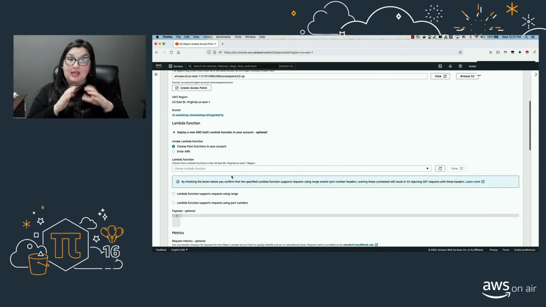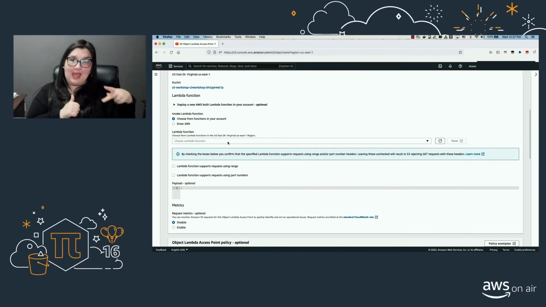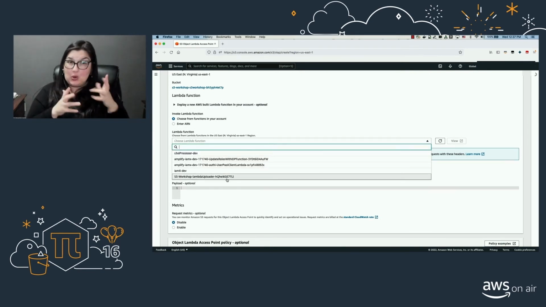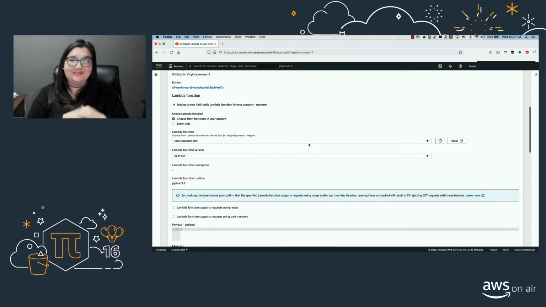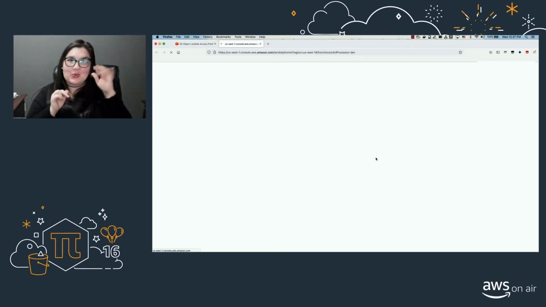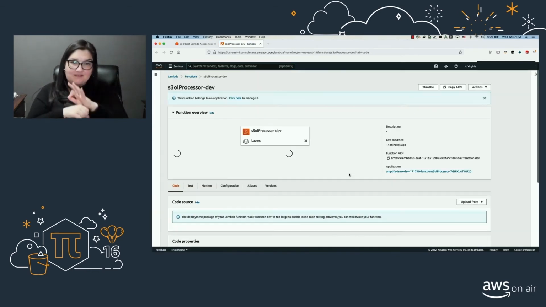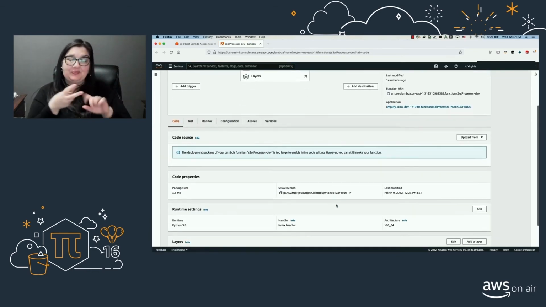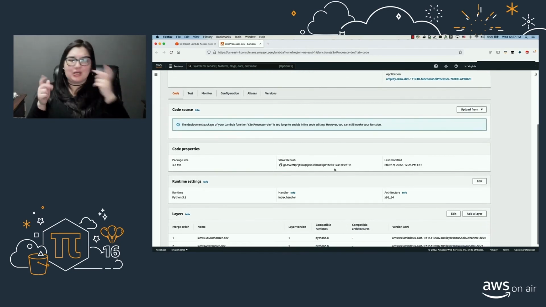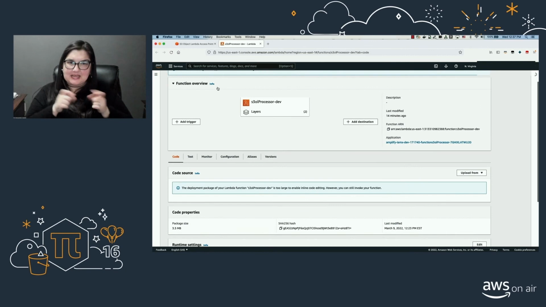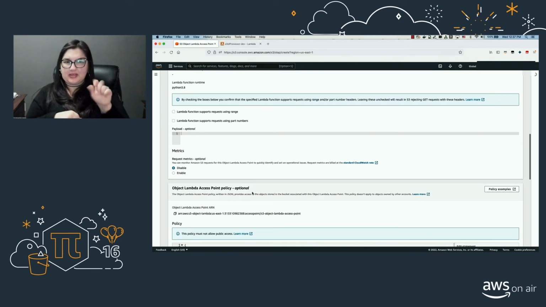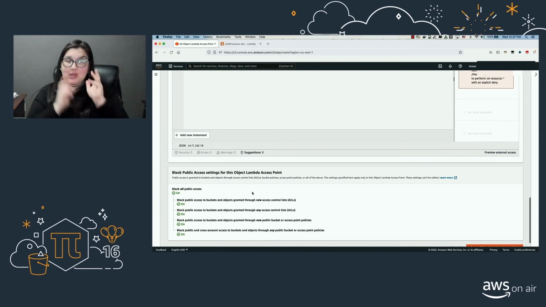So we'll move on to the Lambda function for this, okay? Here we have already pre-deployed the front-end application. We have packaged the Lambda function. Everything is ready to go. So the Lambda function is now populated here. I'll go ahead and select this particular Lambda function that appears here. So select the Lambda function, and I can click on that view button to get a view of the Lambda function. So that's my Lambda function console, and there you go. It's too large to be viewed for inline editing, but you can see that it has a runtime in Python 3.8. So back to my S3 console, I'm going to leave everything else as default.